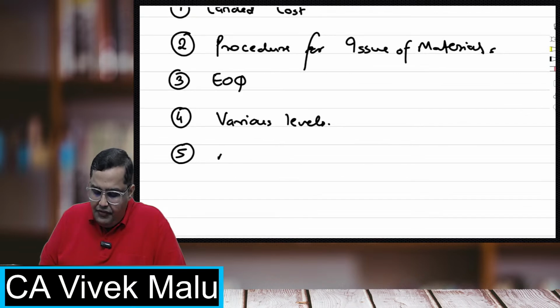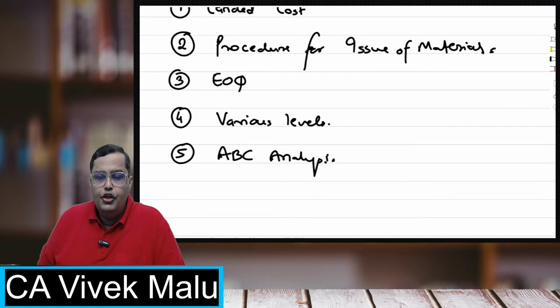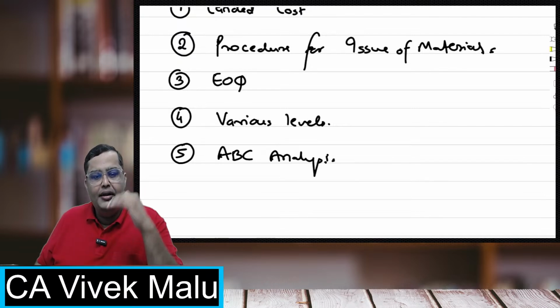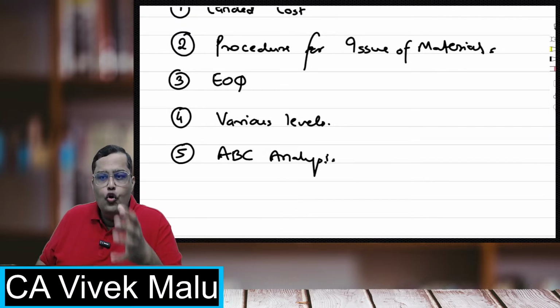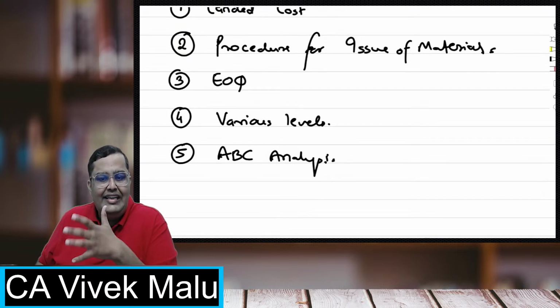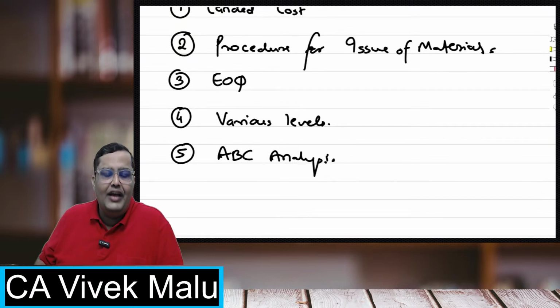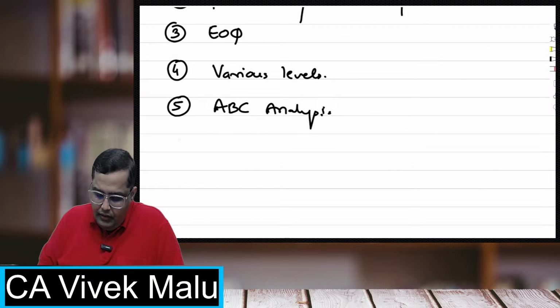Then in this chapter, we also have analysis like ABC analysis, high, medium, low cost analysis, and slow moving, non moving, fast moving, and vital, essential, desirable analysis. So this kind of analysis will be taken over here.